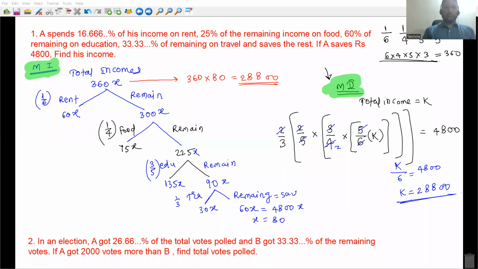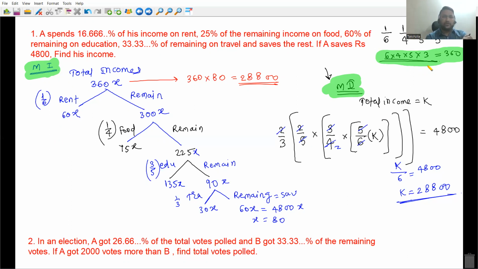So I have a doubt for question 1. Yes, tell me. I couldn't get how 360 was the total income in the first method. No, 360 is not the total income. We assumed total income is 360x. Why did we assume a particular number, 360? You can assume any number, 100, 110, any number. But after some point, you will end up with decimals. Are you getting this?